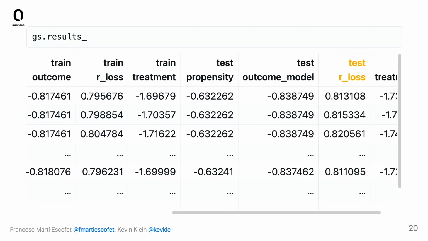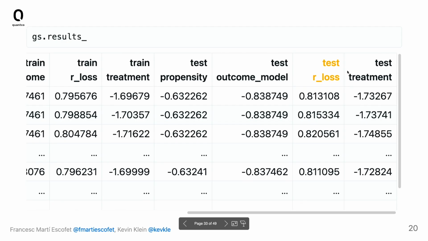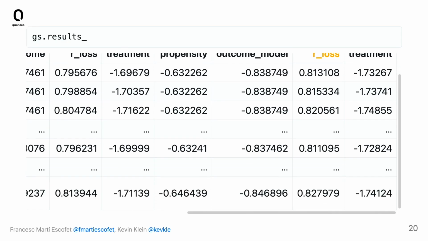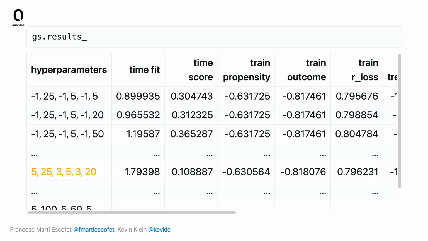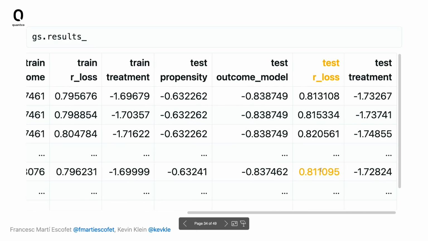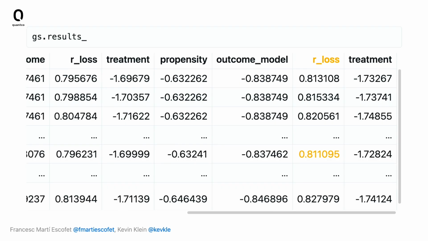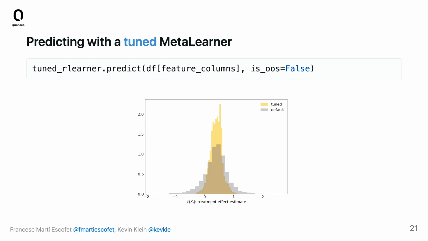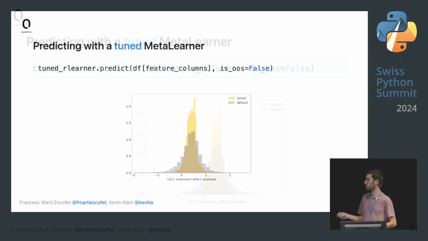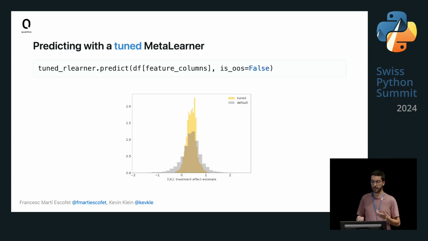And then we decided to use our test R loss in the test data set and choose the best model, which was the one with the lowest R loss, which was this one here, with a loss of 0.81. And with this, we fitted our meta-learner. We use this meta-learner, and we can see that our CATE estimates are much more concentrated in the middle. One thing that's important is that far fewer students are below 0, which made more sense. In the end, it will still have some negatives, but we know that the data is a little bit noisy, so this was one of the reasons. And then we could trust these CATE estimates much more.